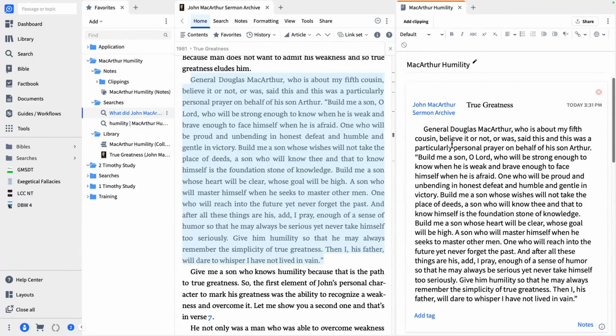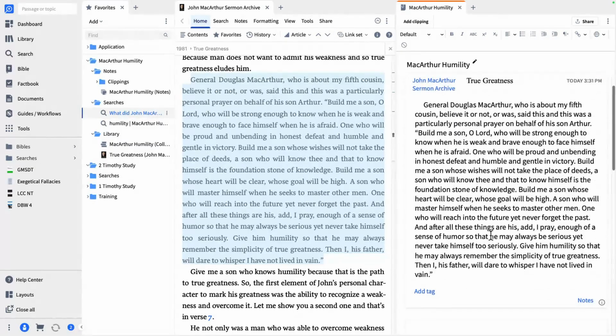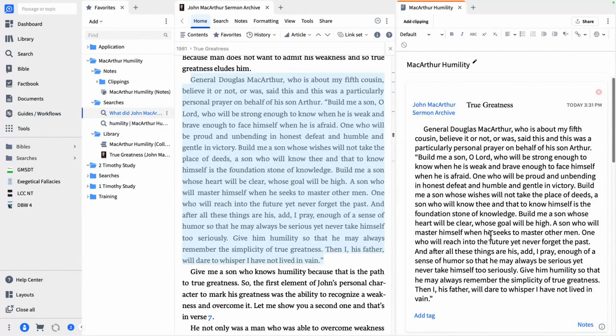So I was able to drag that section because it was first up to the top. Okay. And put it right back in there again. So this is a great tool to go in and save chunks of information so that you can come back to it at a later time.